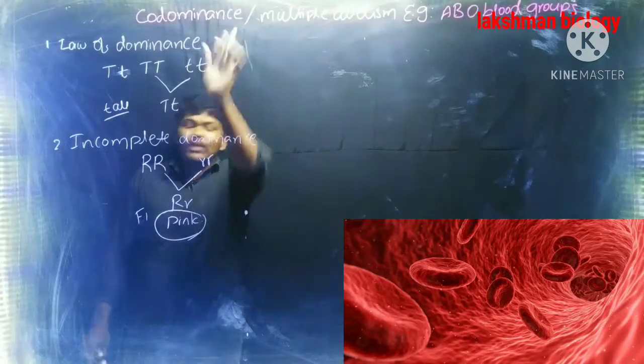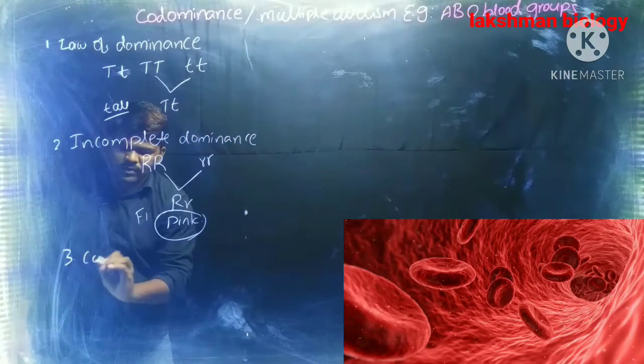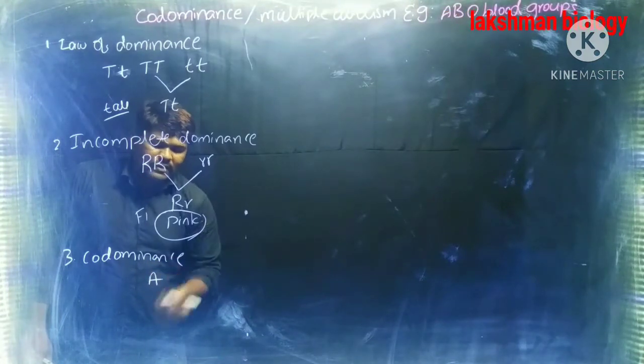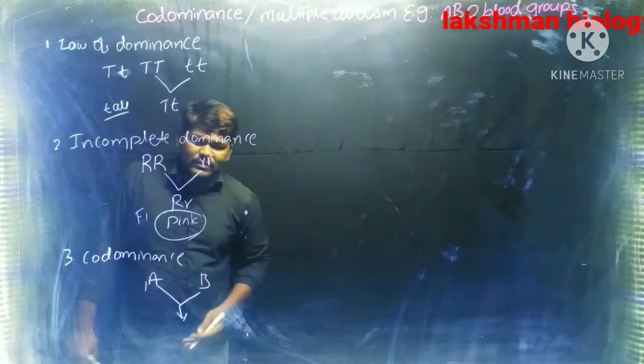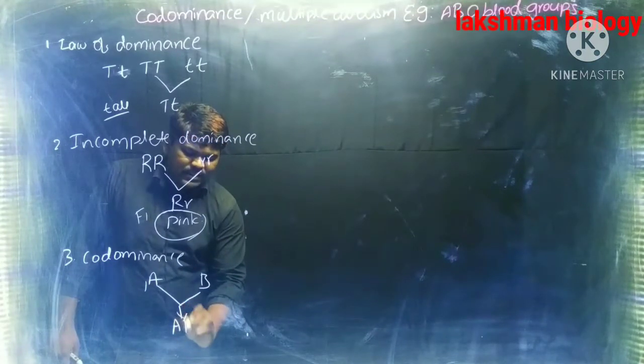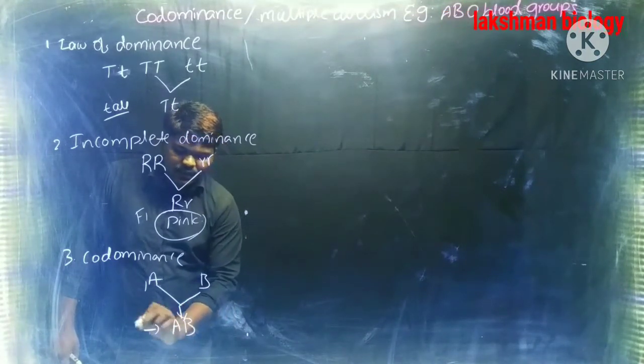But if you see codominance, what is codominance? Codominance means both characters are expressed. Example, in blood groups, the A allele and B allele are both dominant, codominant. Both alleles express their phenotypic character in F1 generation.